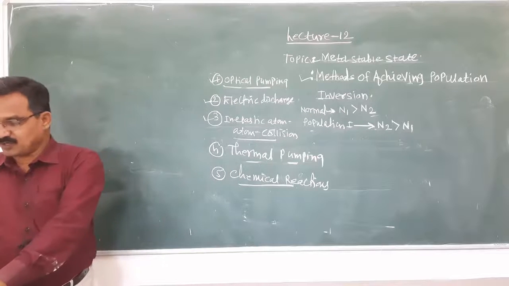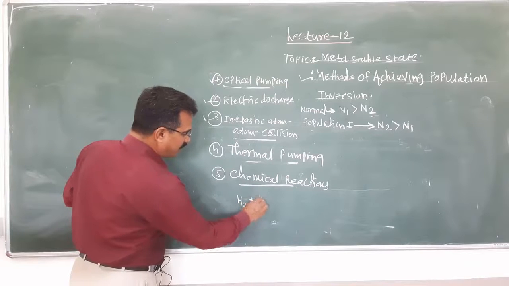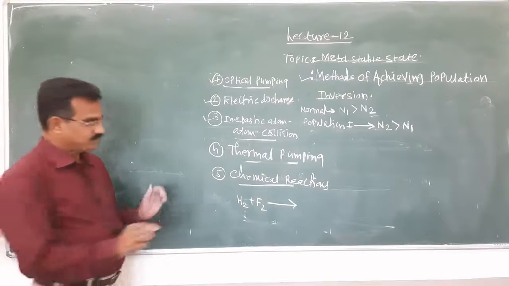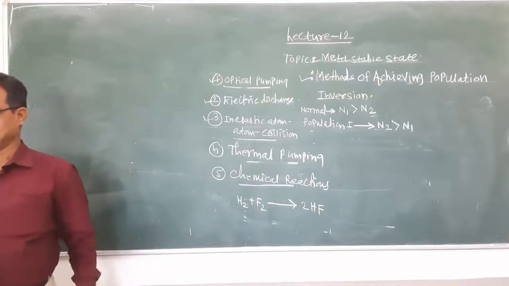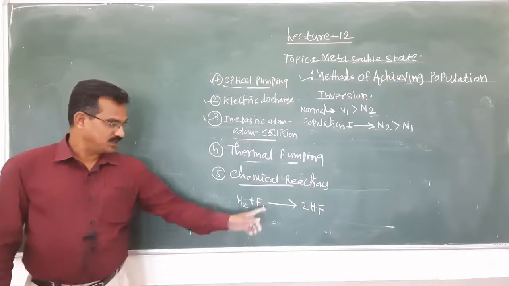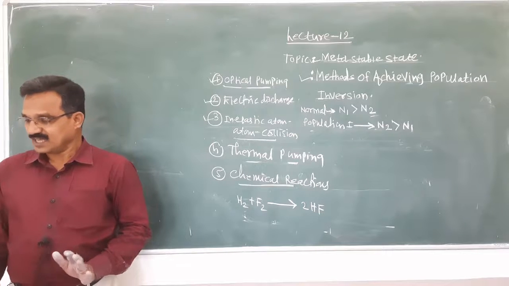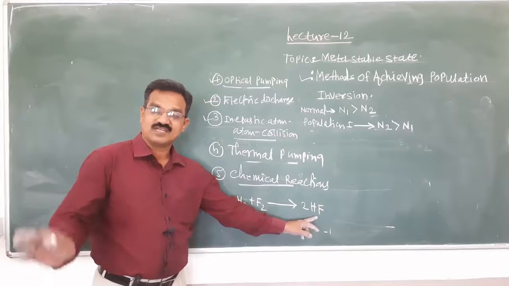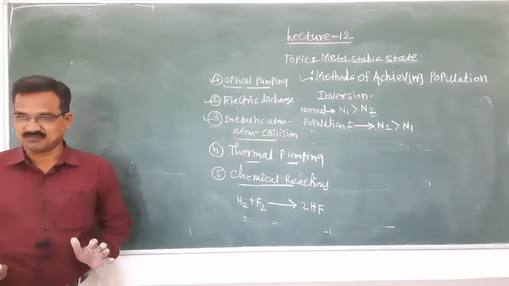The simple example is hydrogen and fluorine. When they are combined, a hydrogen fluoride molecule is formed, and that hydrogen fluoride molecule is in an excited state. Such excited state molecules can be used for achieving the population inversion.